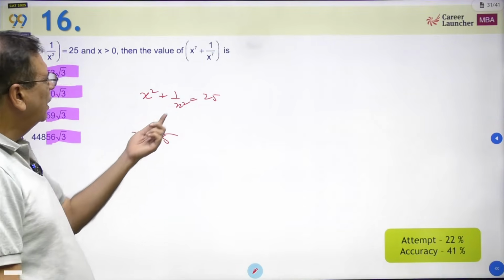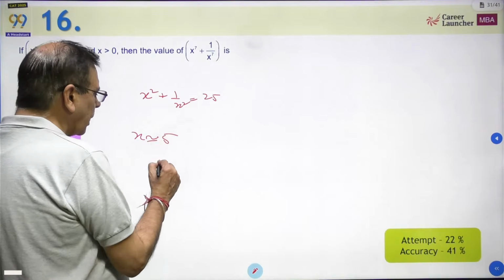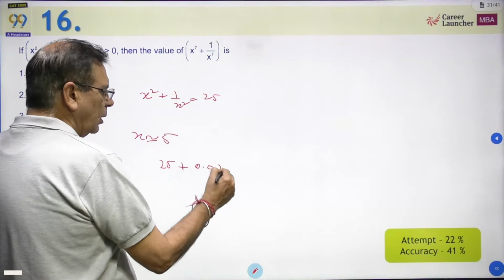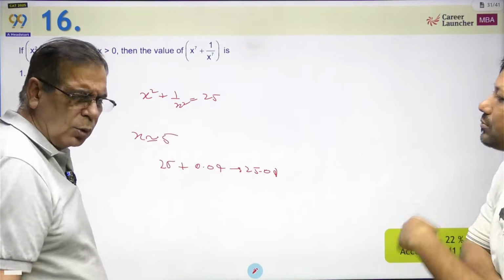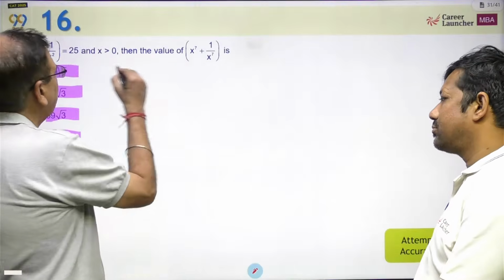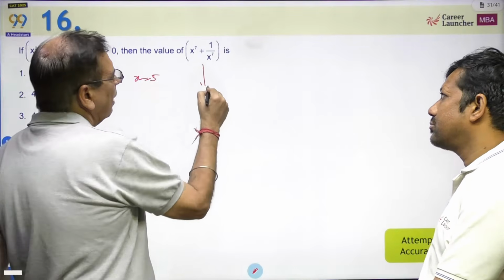Okay. So agar 1 by 25 kitna hoga? 0.04. So if x is 5, what does it become? 25 plus 1 by 25, 0.04. The value becomes 25.04. So answer 5 se thoda sa kam hoga. So I can do my calculation by saying that if I take x equal to 5, that means what is the value of this going to be?